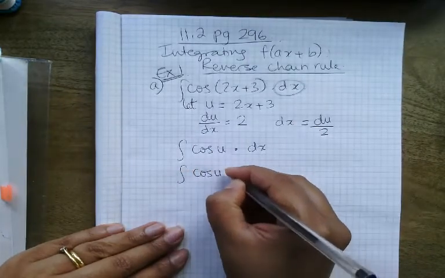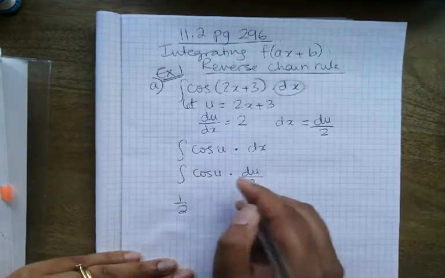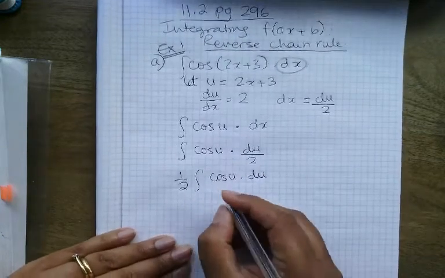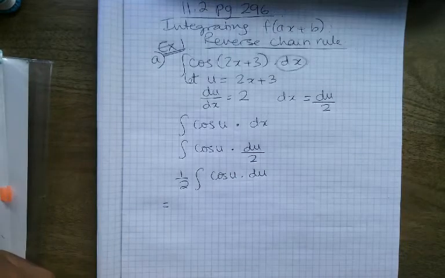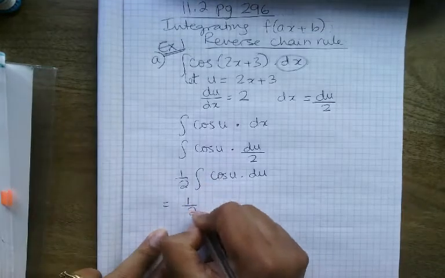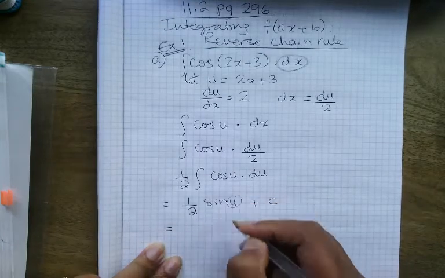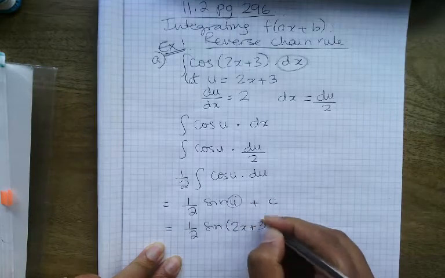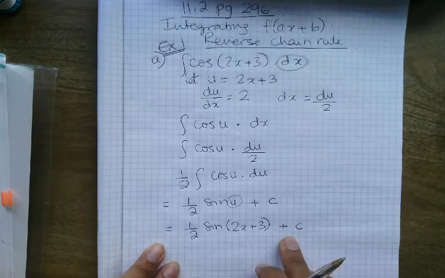So I'm going to have cos u du over 2. And I'm then going to take out the half, and I'm going to have cos u du left in there. And I know how to integrate cos u. If I go back to my list on page 294, I know that cos x integrates to sin x. So this will give me half sin u plus c. And now I will make my final substitution back, because my answer needs to be in terms of x and not u. So this will be the final answer for that question.